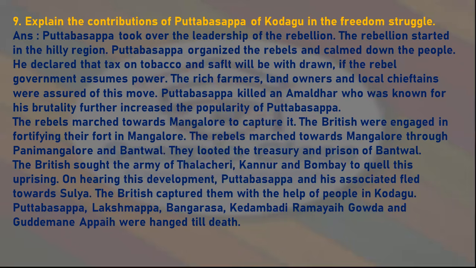On hearing this development, Puttabasappa and his associates fled towards Sulia. The British captured them with the help of people in Kodagu. Puttabasappa, Lakshmappa, Bangarasa, Kedambadi Ramaiah Gowda, and Gudemane Appaiah were hanged till death.